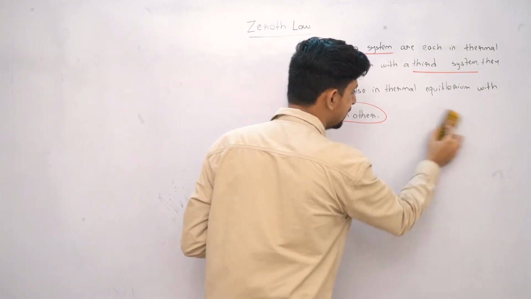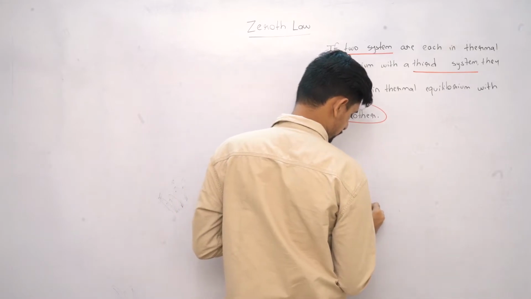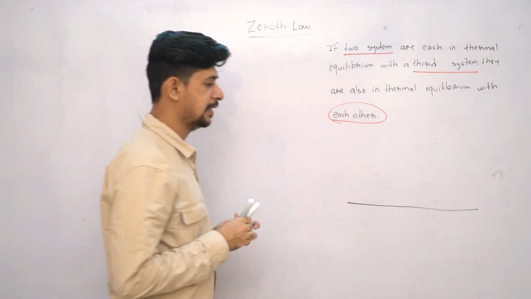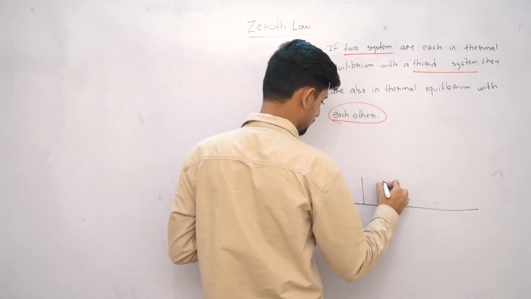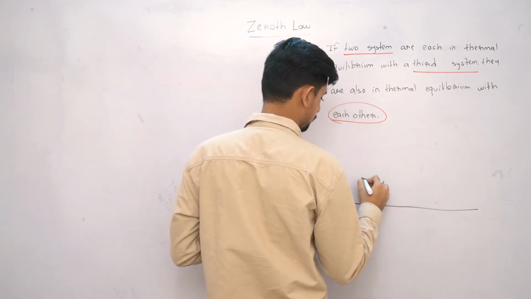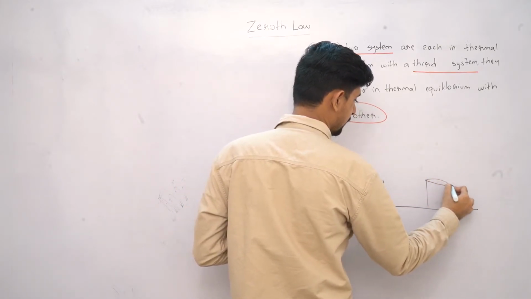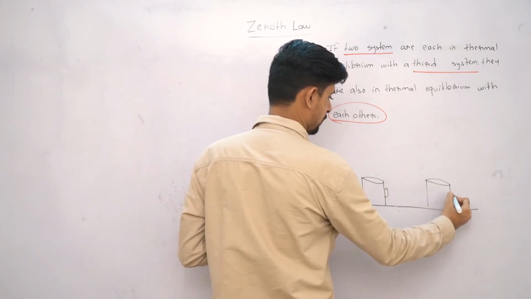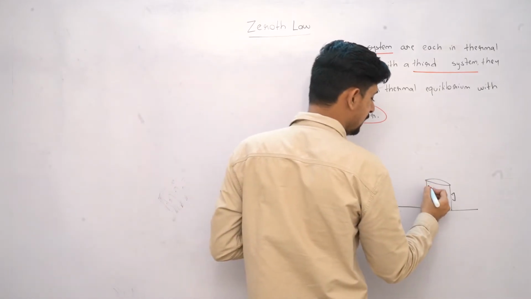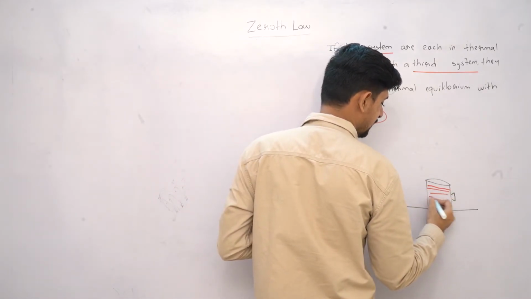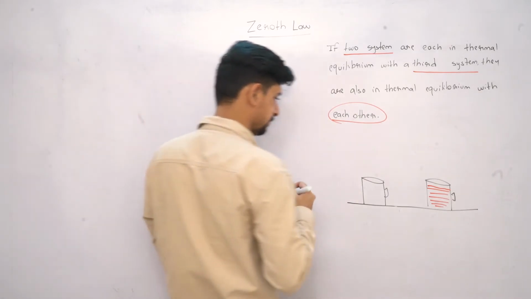So rather than taking some random bodies, let me take a practical example. Let's say on a table we have two different cups, both having coffee. But the difference is one is hot coffee while the other is cold coffee.